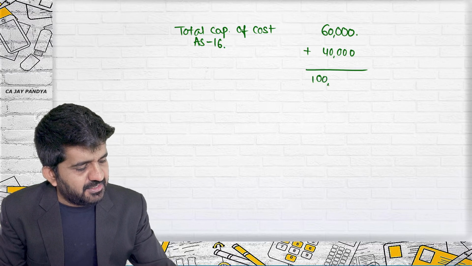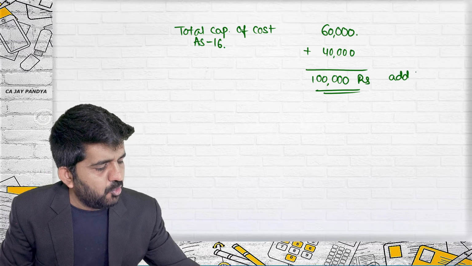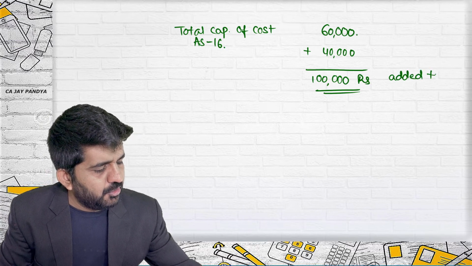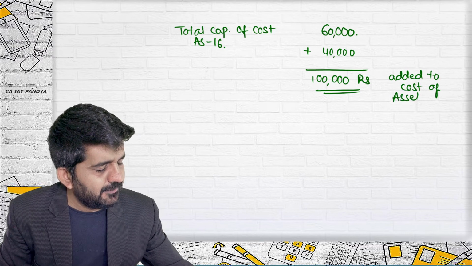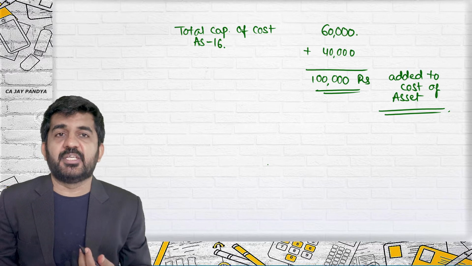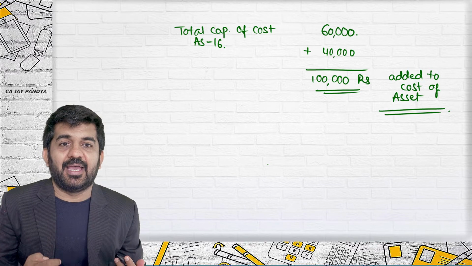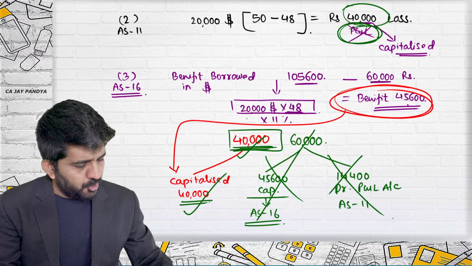Total capitalization will be 1 lakh rupees. This amount will be added to cost of the asset. Are you all getting it? This is what is told by AS 16, which you need to understand. Is it all right?